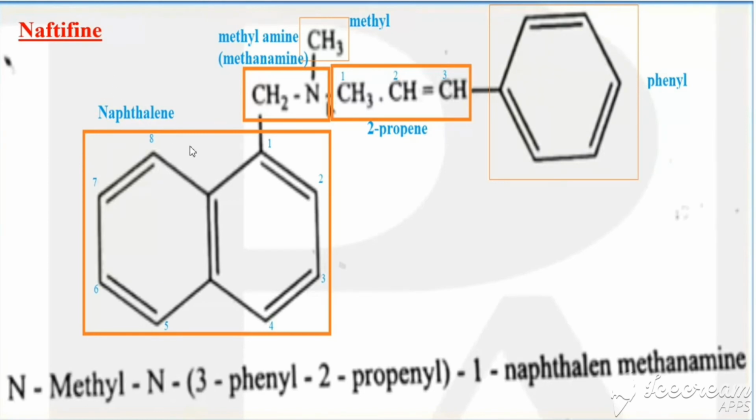So what is meant by naftifine? It is having a naphthalene nucleus, and the first carbon of naphthalene is connected with methyl amine. The nitrogen of methyl amine is connected with the methyl and also 2-propene, and the third carbon is connected with phenyl. That is called naftifine.